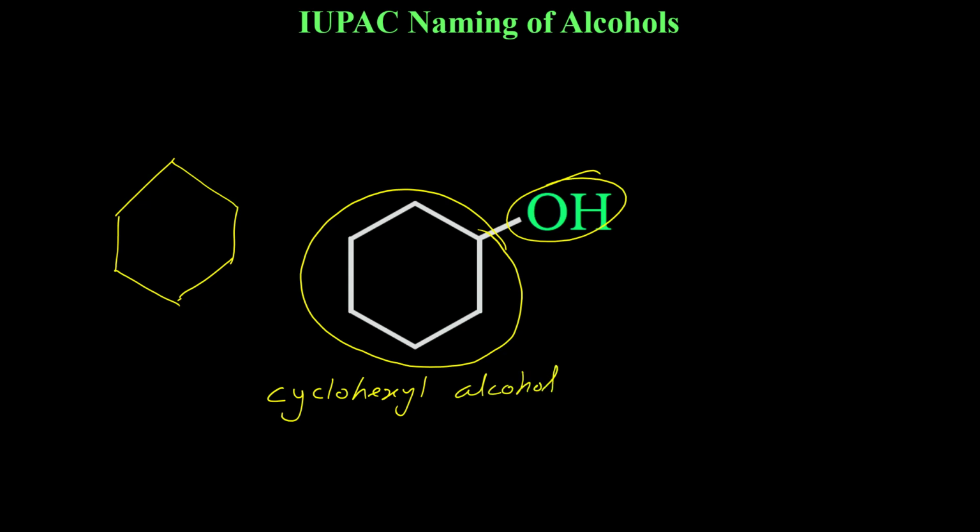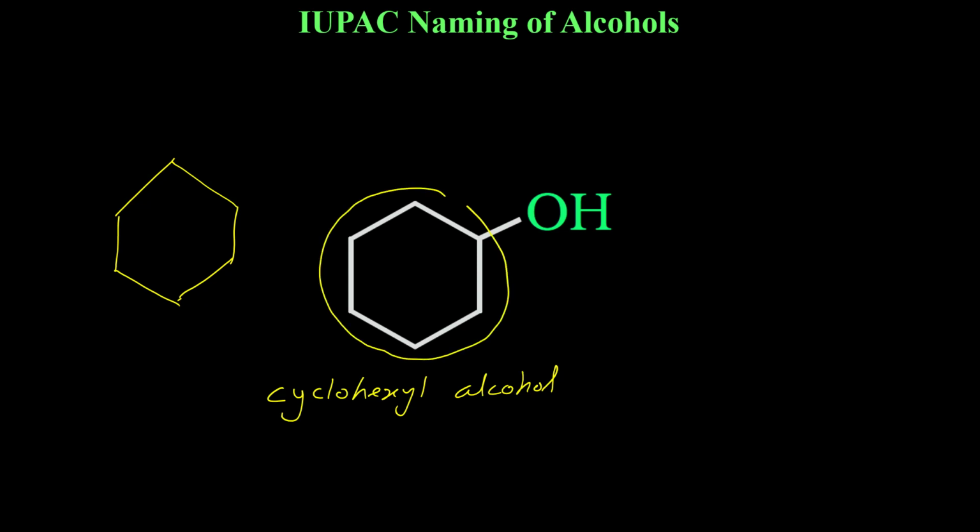Now if we talk about the IUPAC name, you need to see what this root is. This root is cyclohexane, so you will write cyclohexane, and then you have OH attached to it. Now wherever OH is attached, that carbon will be treated as the first carbon, numbered as 1.